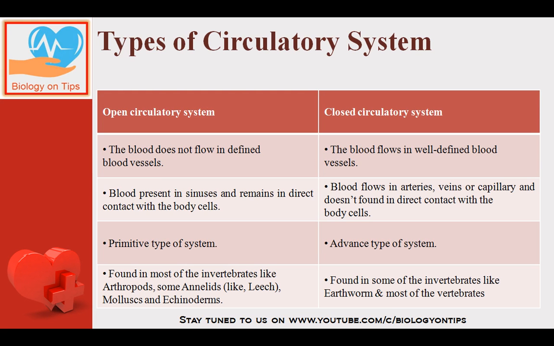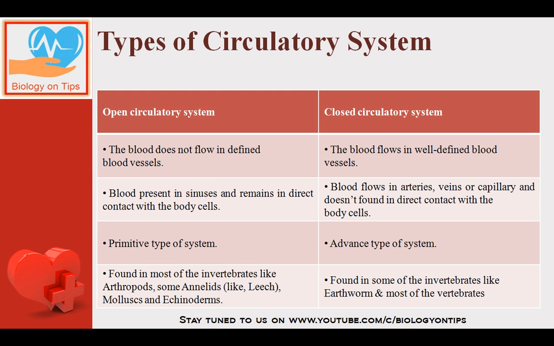Whereas in a closed circulatory system, all the cells will not be in direct contact with the blood. All the cells will get nutrition through capillaries. That means they will get the important nutrients from blood through capillaries. Capillary is one of the blood vessels that we will discuss later.